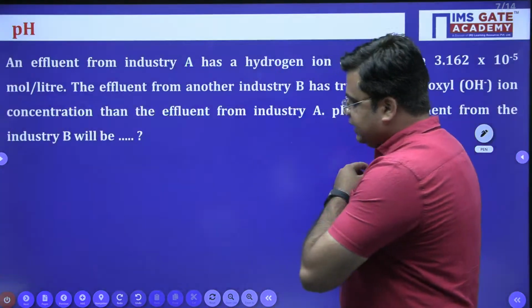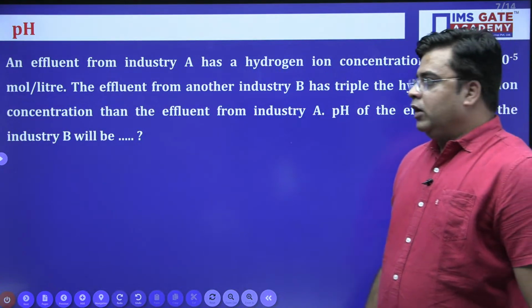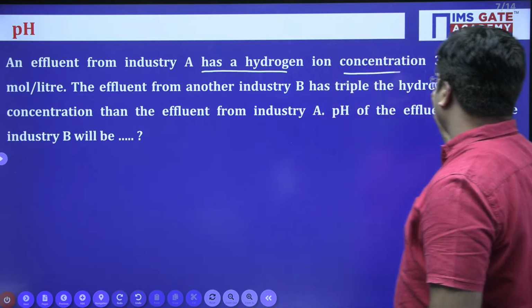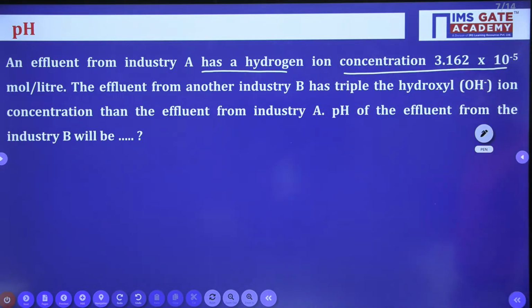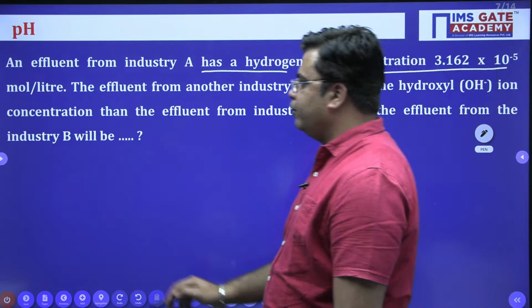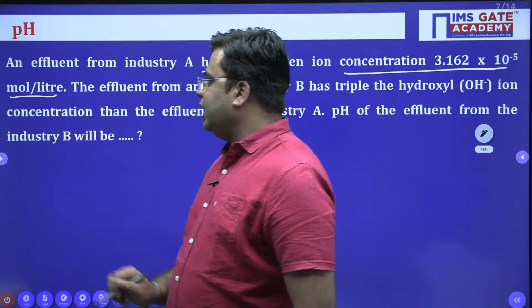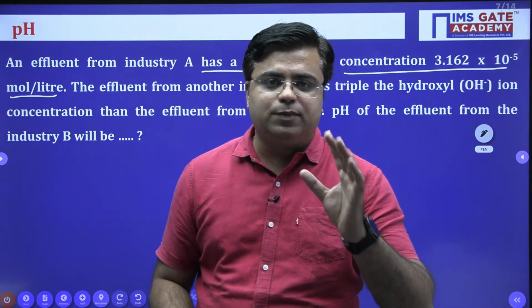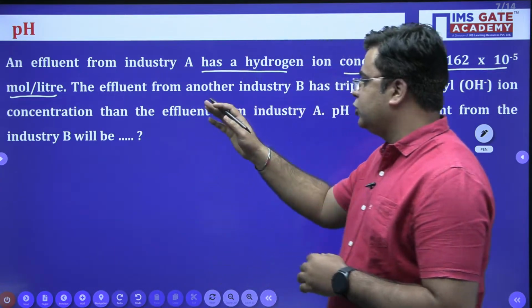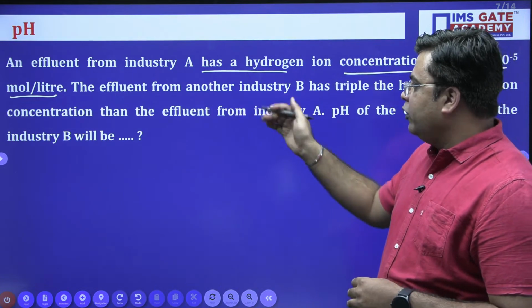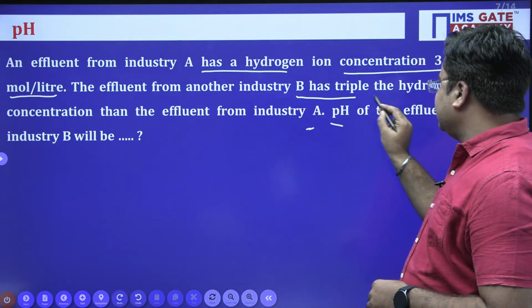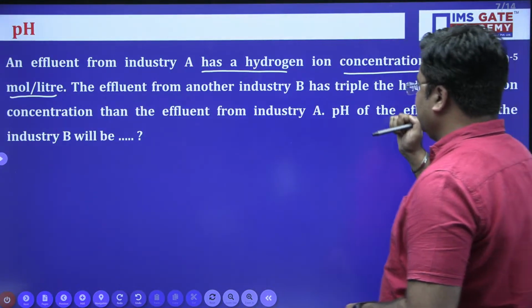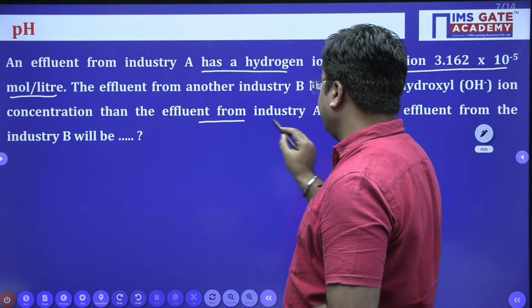Okay, let's start with this question. An effluent from industry A has hydrogen ion concentration as 3.162 into 10 raised to power minus 5 moles per liter. So directly the effluent which is coming out from industry A, we know the H plus ion concentration and it is in moles per liter. The effluent from another industry B has triple the hydroxyl ion concentration than the effluent from industry A.